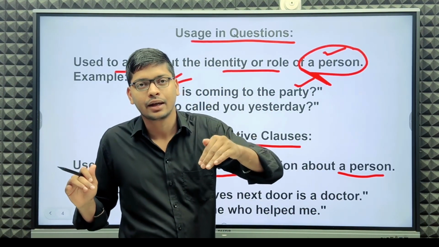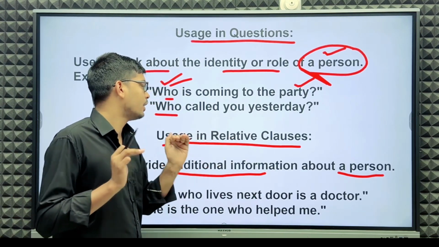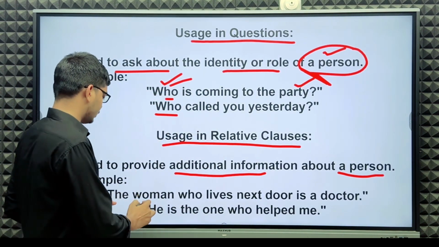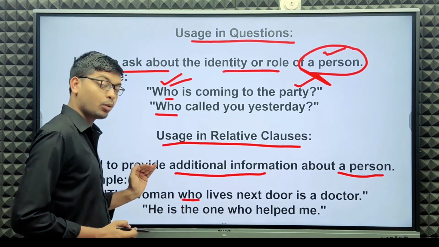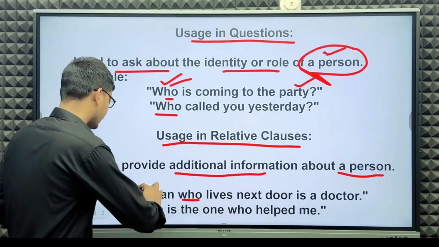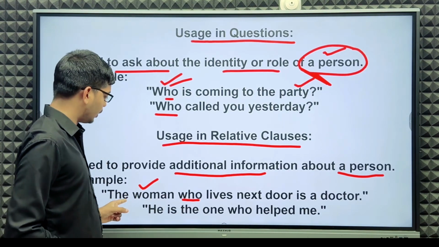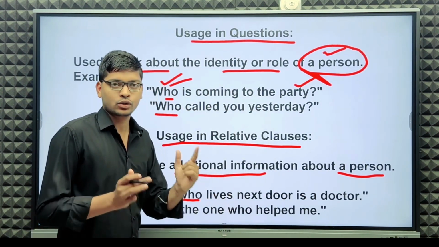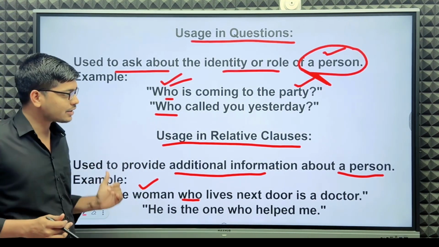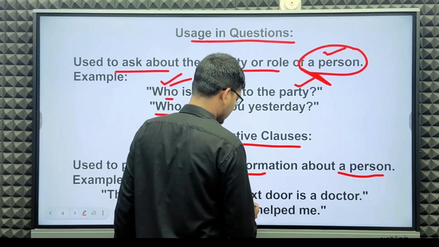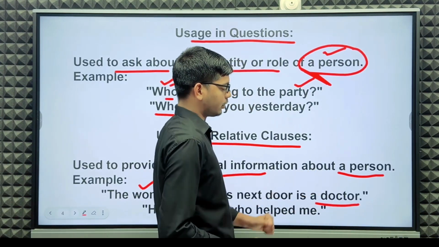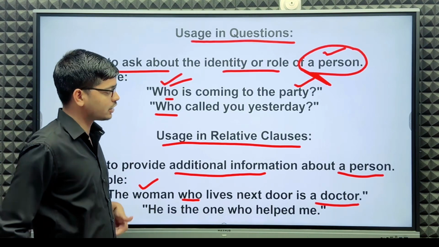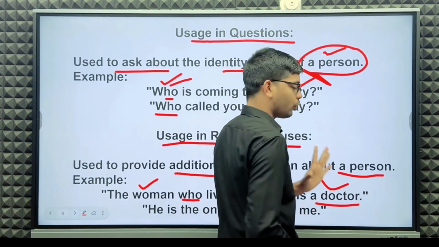For example, the woman who lives next door is a doctor. About the woman, the additional information is that she is a doctor.